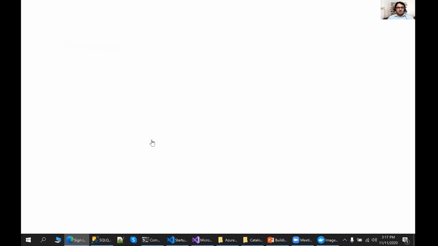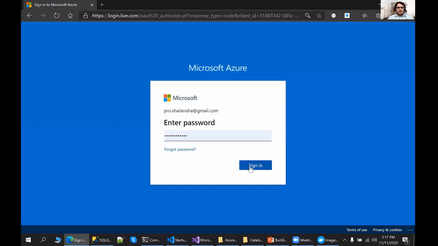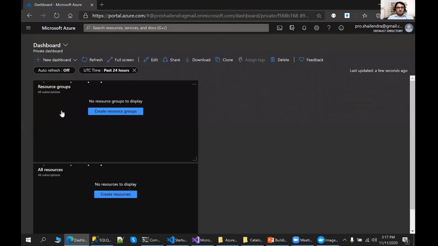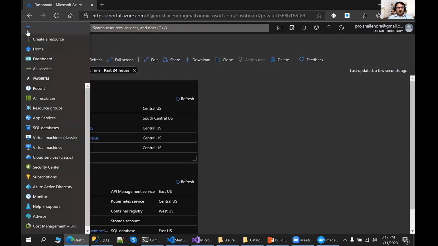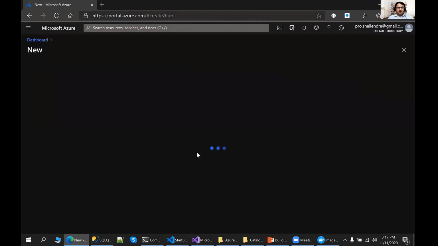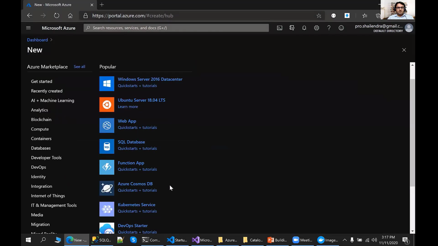So what step do you need to follow now? You need to create an AKS cluster. Let me log in over here. Make sure you have a Microsoft Azure account, and there you have to create an AKS cluster. You just have to click on the icon, let's say create a resource. When you go there, you will find the various options available.